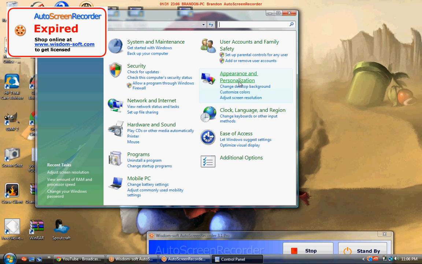Then you come here and you actually read this. Appearance and personalization. Oh, that has... okay, that's something to do. Change desktop background. Customize colors, and adjust screen resolution. Oh my god, there's our answer.